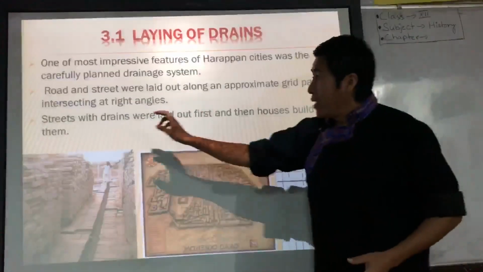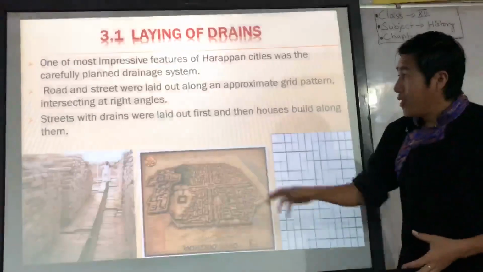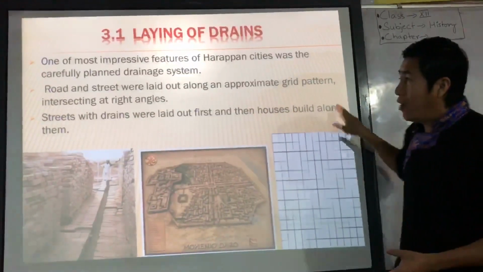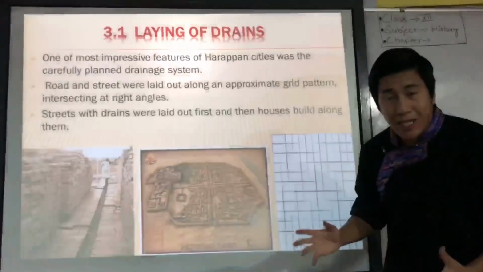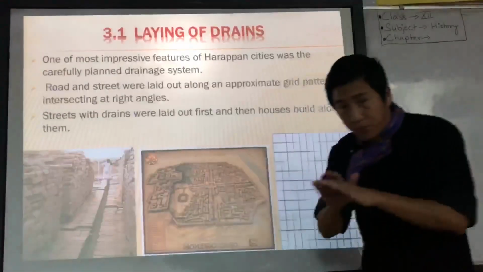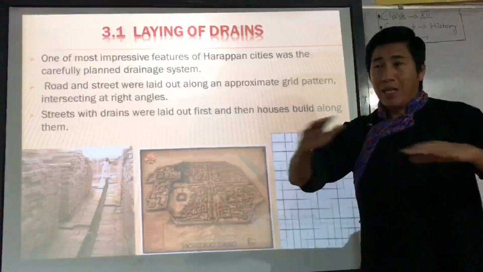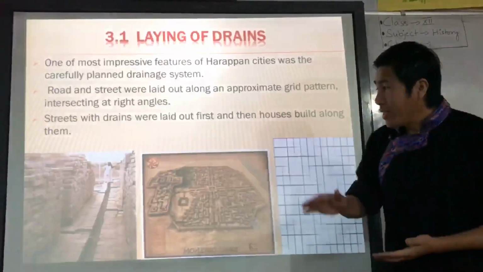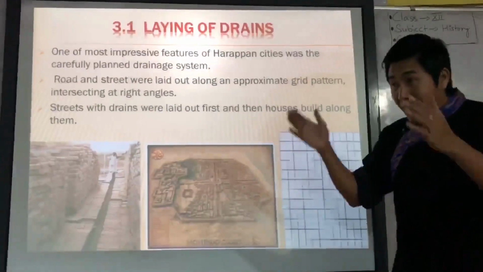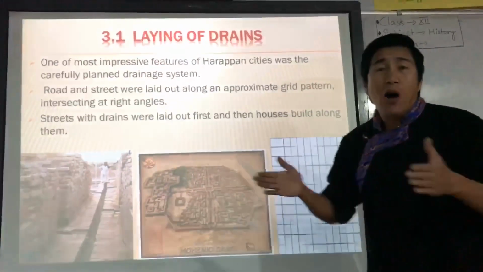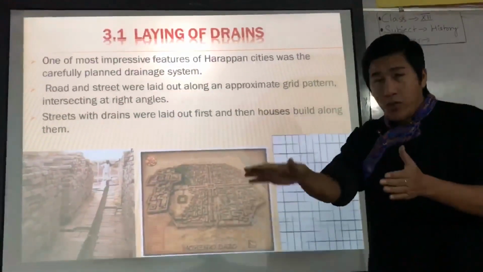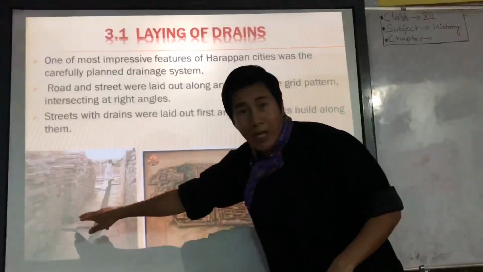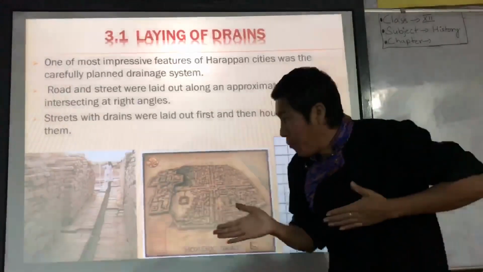Now, see, the streets with a drain were laid out first, and then houses were built along them. First, they built the streets, and the city planning was done. After that, they made the drainage, and last they built houses along the street. Every house has its own drain which connected to the main drain.